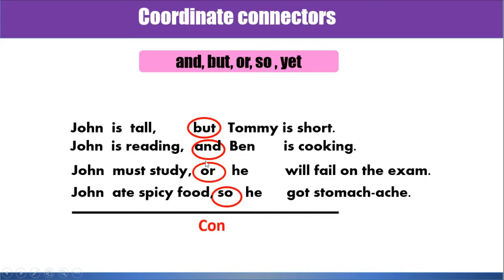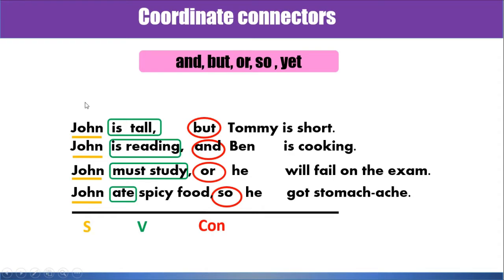If you want to know the formula, you can use this one. John is the subject, and the next one is the verb. And Tommy, Ben, he, they are the subject, and what remains is the verb. So the formula will be subject, verb, and then connector, subject, and verb.